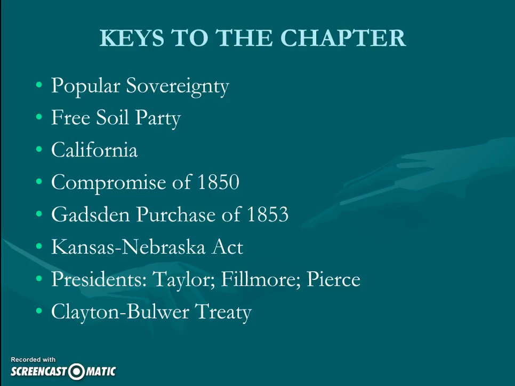So today you can see we'll talk about many other topics here. Popular sovereignty, Free Soil Party, California, which we've talked about already. We'll talk about the Compromise of 1850. That's sort of where we're going with the California problem. The Gadsden Purchase, and Kansas, Nebraska.